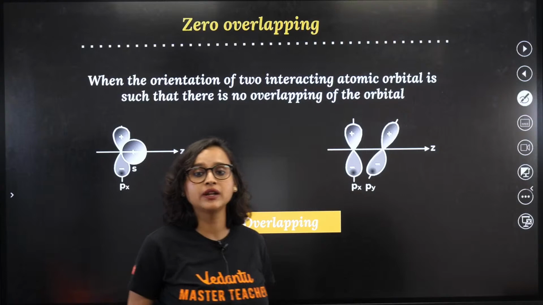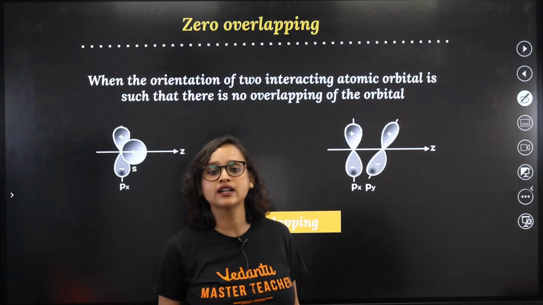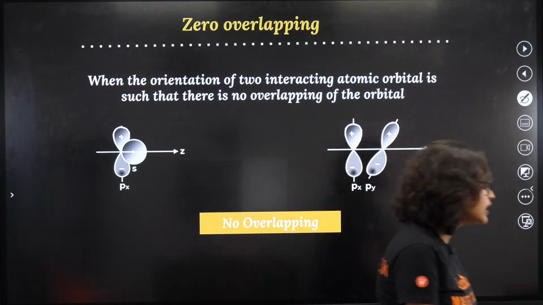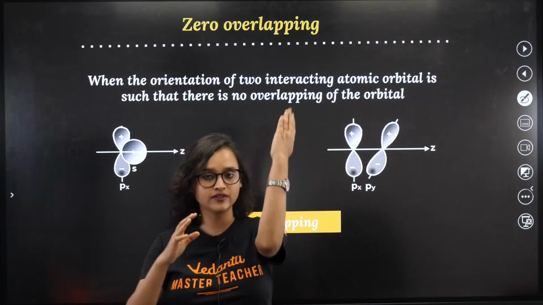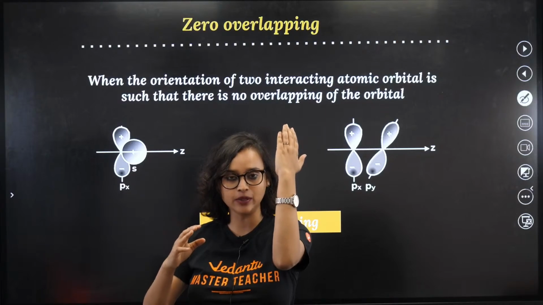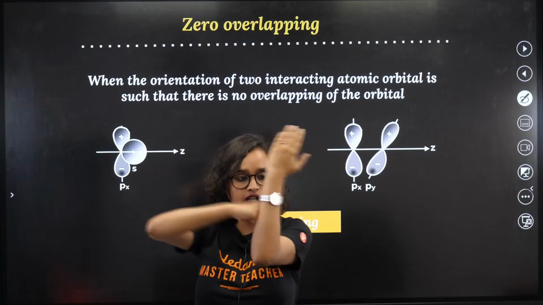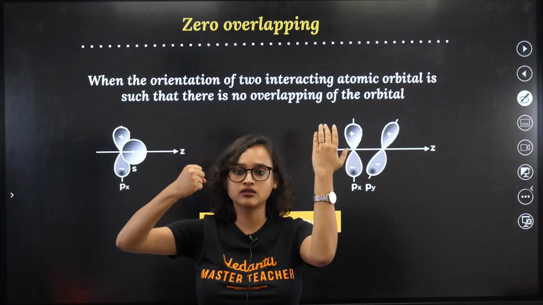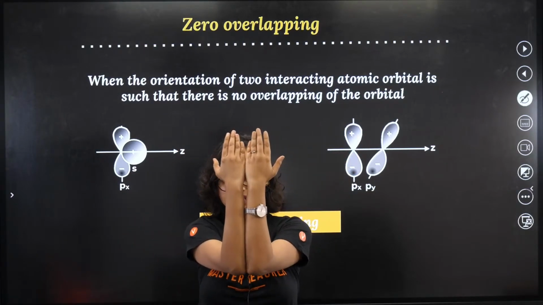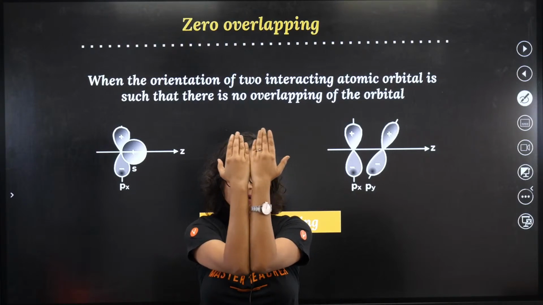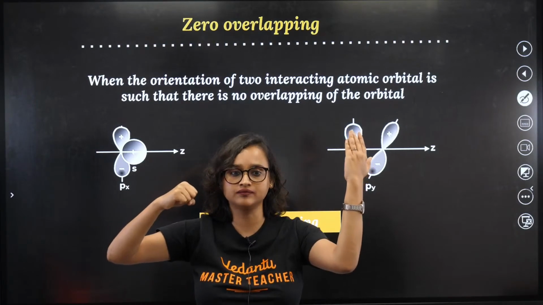And what else can happen is when the orientation of two interacting atomic orbitals is such that there is no overlapping of the orbitals. Take a look at it. If this is my p orbital and this is my x, it will come like this. There is no bond formation. It can't overlap. It has to overlap like this, but if it comes like this, it cannot.